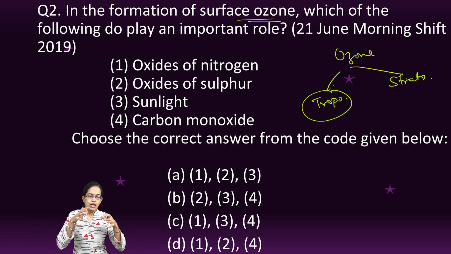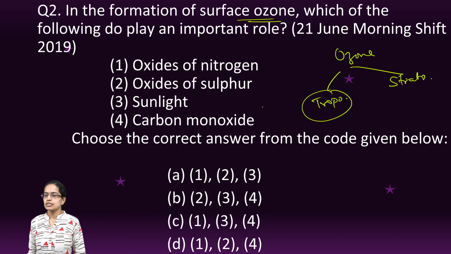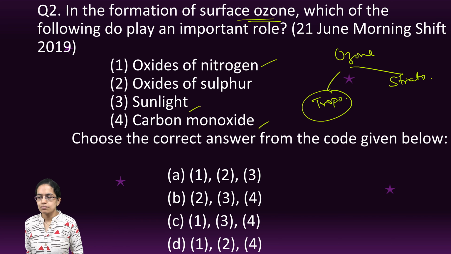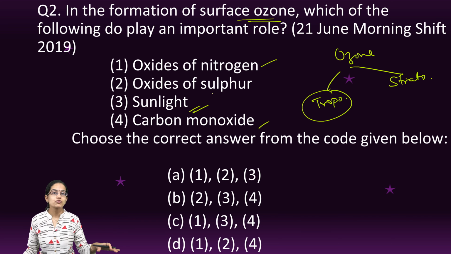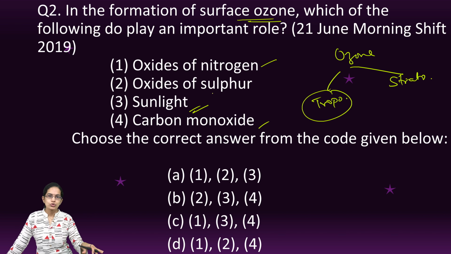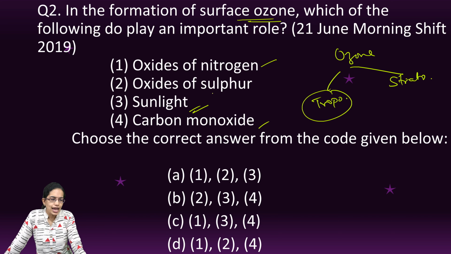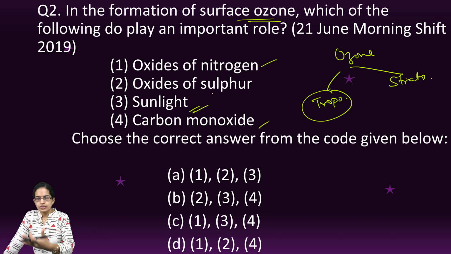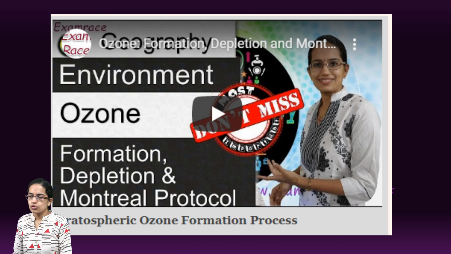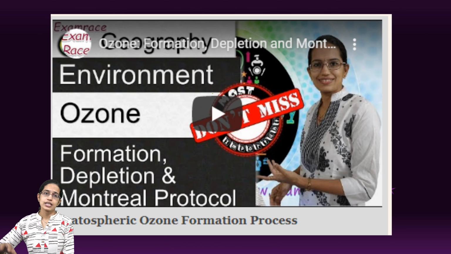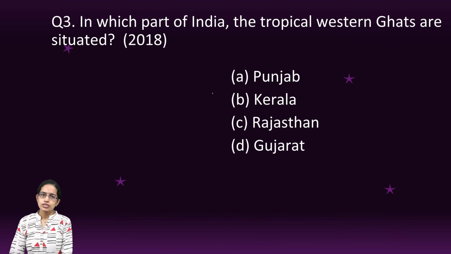When you have nitrogen oxides and carbon monoxide which combine in the presence of sunlight, tropospheric ozone is formed. Therefore, the nitrogen oxides and carbon monoxide react in the presence of sunlight to form tropospheric ozone. So we have covered here the details on the concepts of ozone and the Montreal Protocol, and also refer to those carefully.